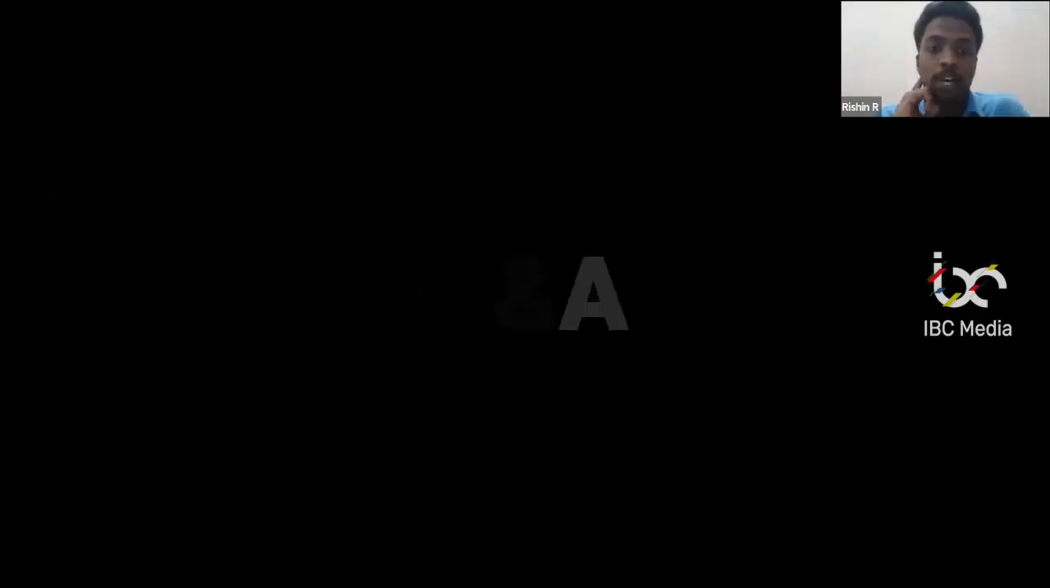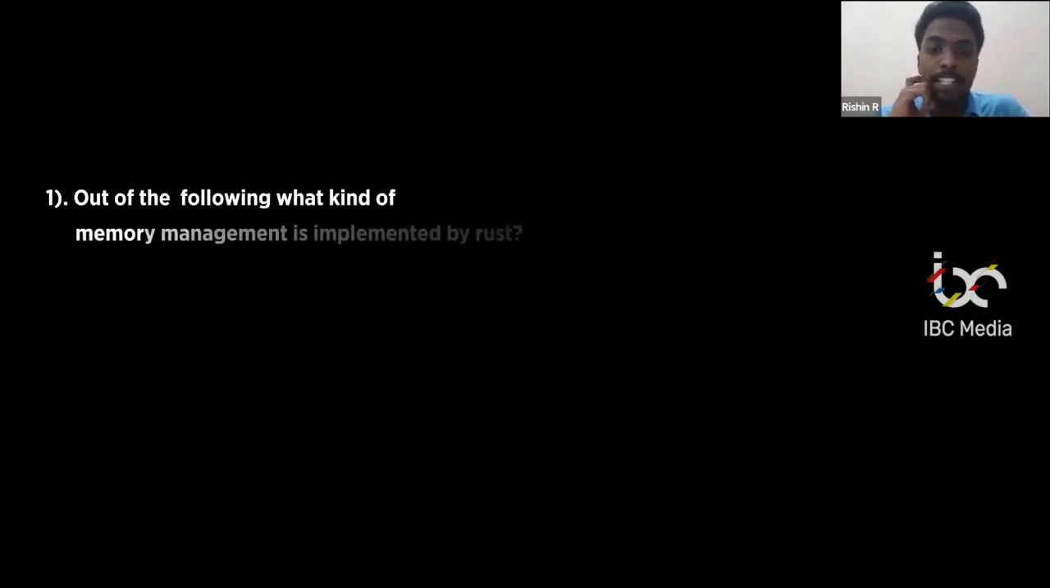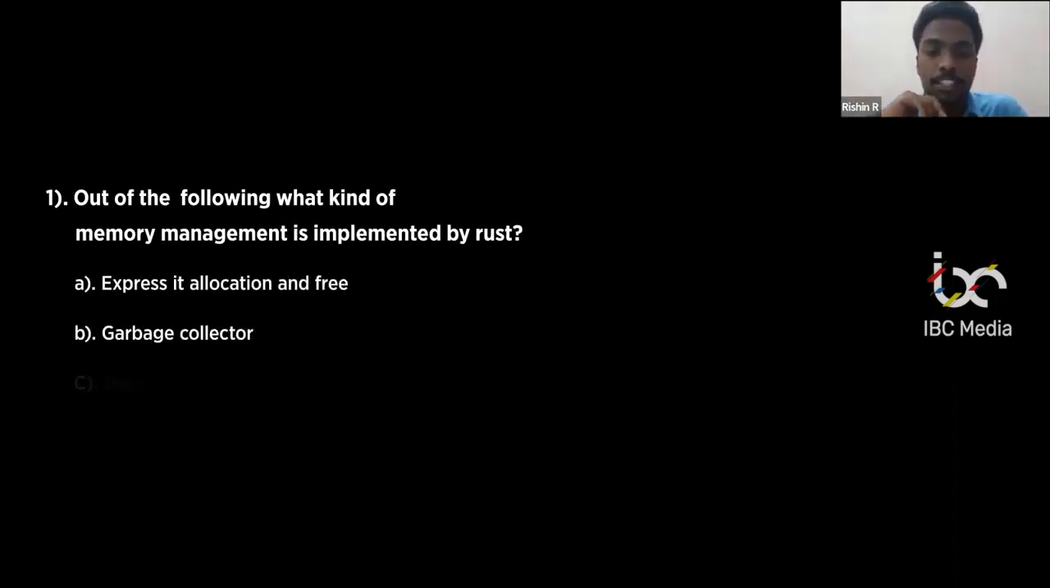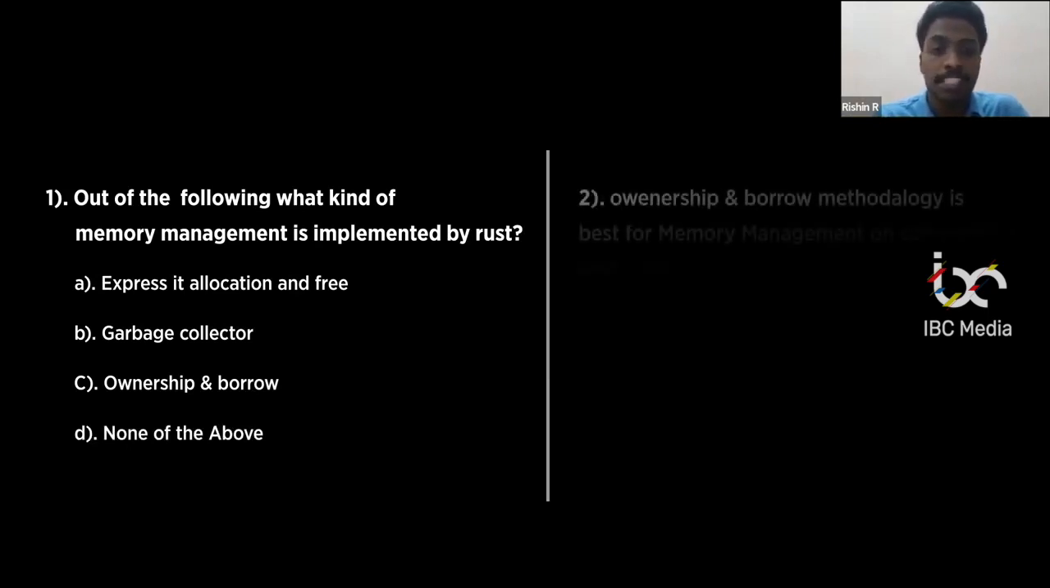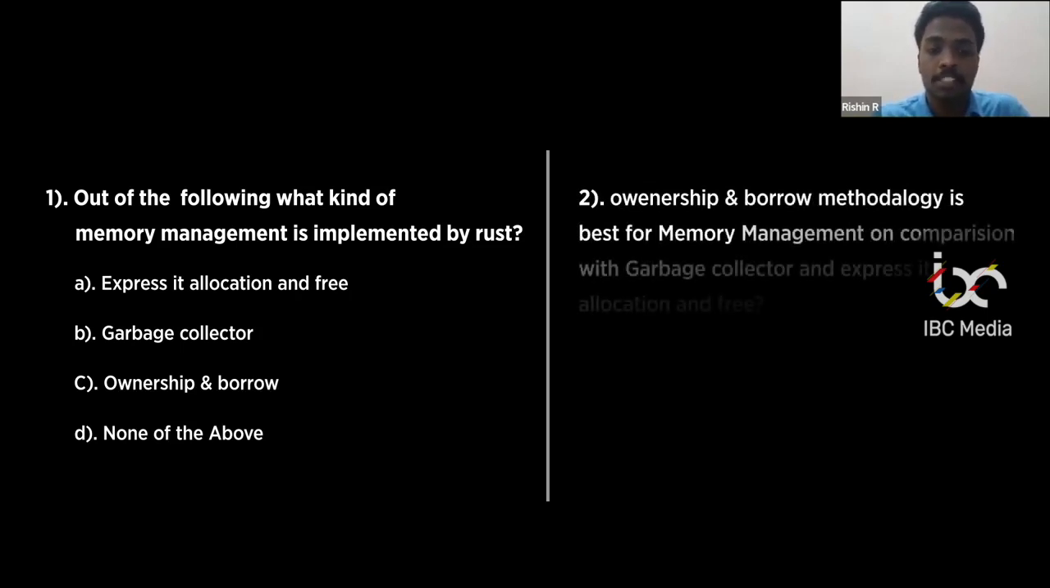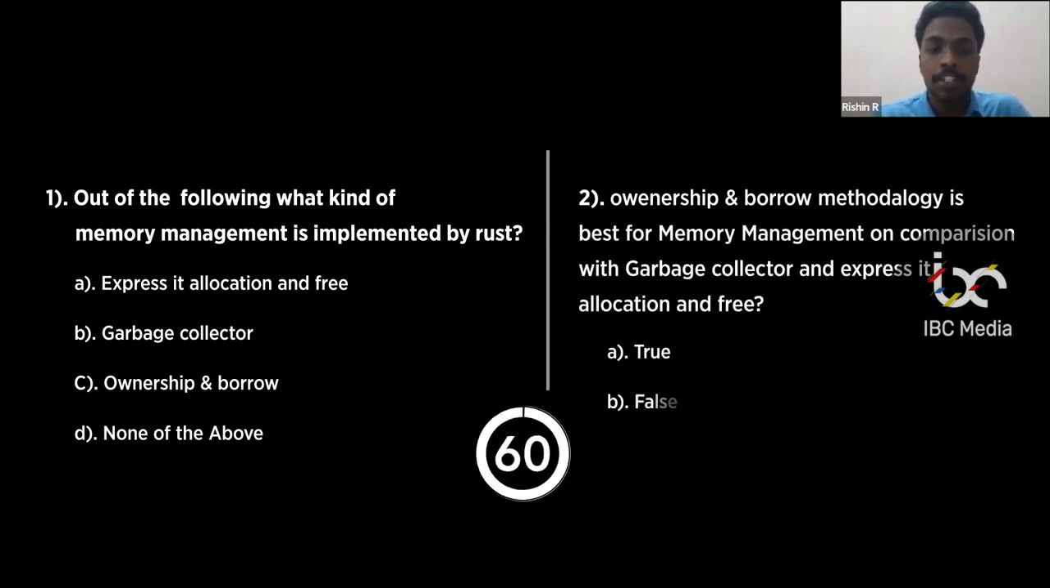First question: out of the following, what kind of memory management is implemented by Rust? The first option is explicit allocation and free. Second one is garbage collector. Third one is ownership and borrow. And the fourth one is none of the above. The second question: state whether true or false. Ownership and borrow methodology is best for memory management in comparison with garbage collector and explicit allocation and free. Okay, guys, you're free to answer the questions, and you'll be given around a minute to answer. So I want everyone to try the problems as soon as possible.